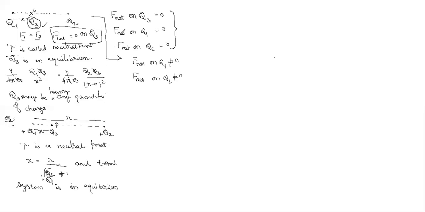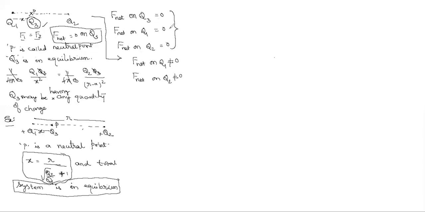If you compare the previous model and this model, you can understand the theory. Here the total system is in equilibrium, whereas in the previous one only one charge, Q3, is in equilibrium. Then how can you find the value of Q3? When the net force on Q3 is 0, I got this equation: x is equal to R by root of Q2 by Q1 plus 1.